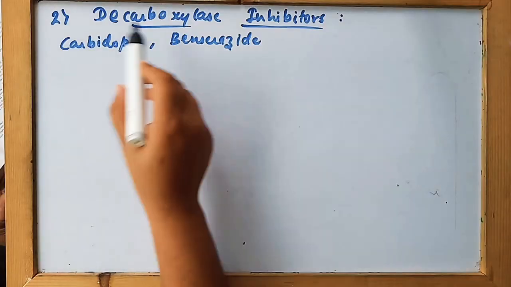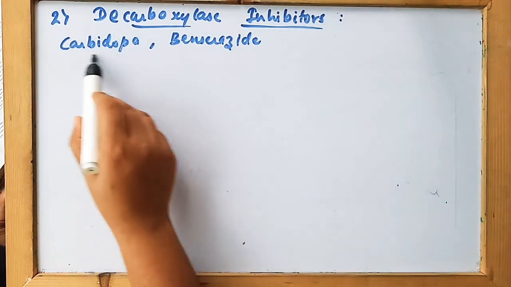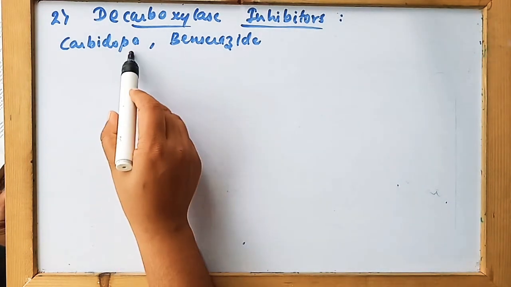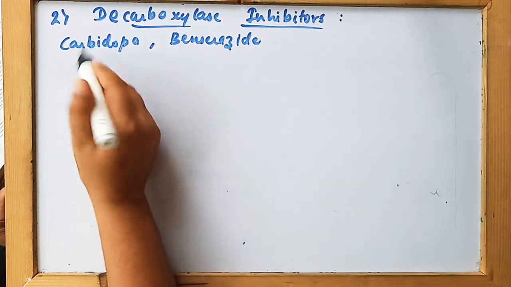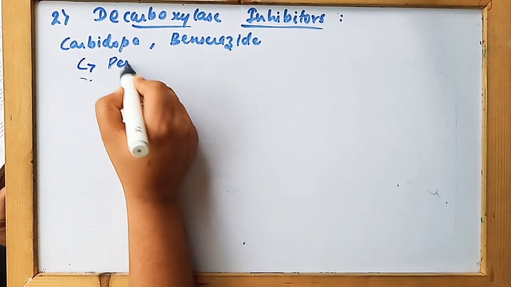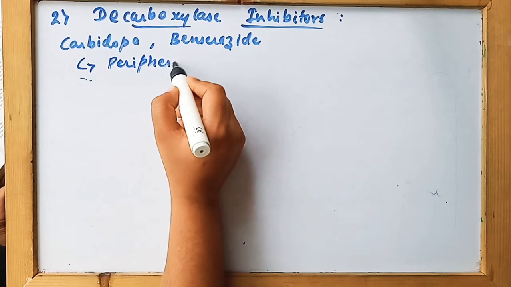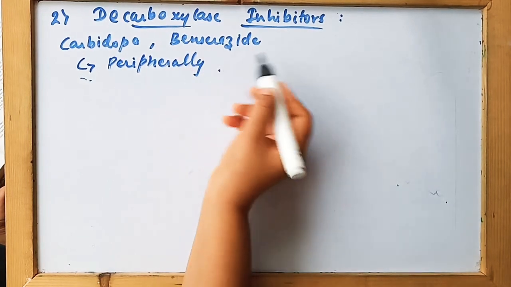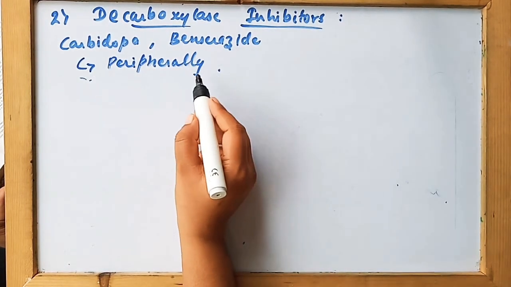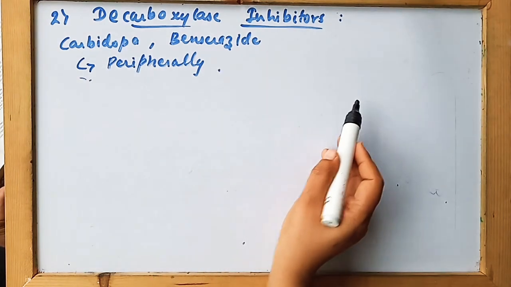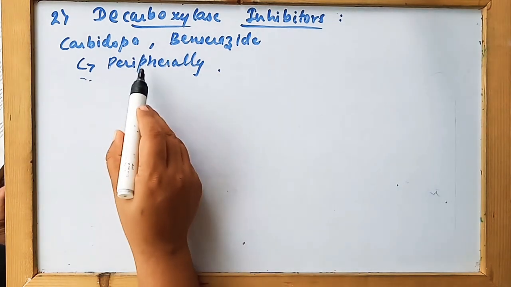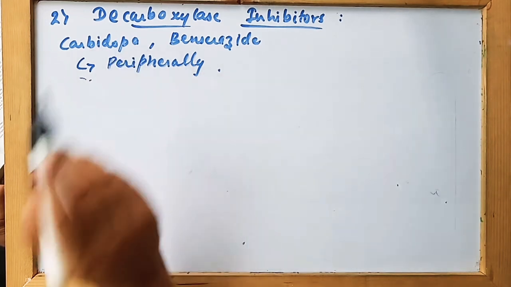Now the decarboxylase inhibitors. These drugs include carbidopa and benserazide. Carbidopa and benserazide act only peripherally. They do not cross the brain. They are not responsible for inhibiting the conversion of levodopa to dopamine inside the brain. They act only outside the brain, that is the peripheral part.